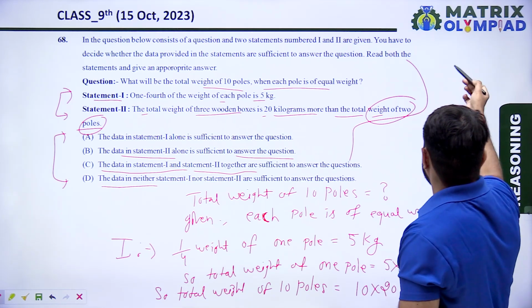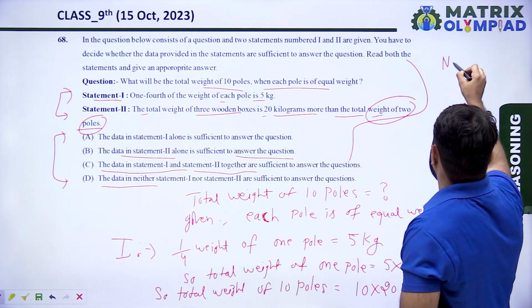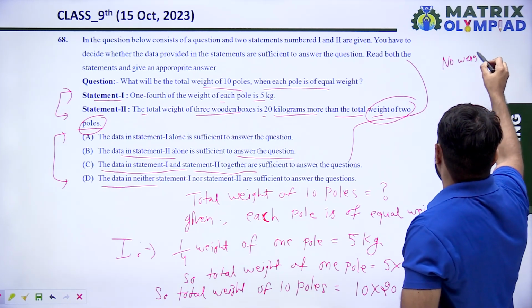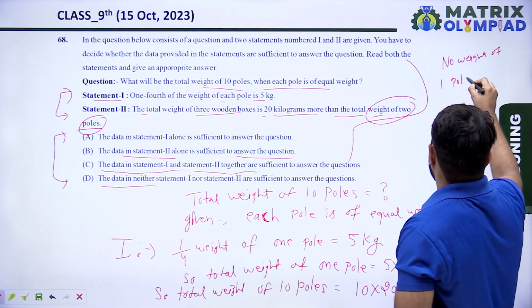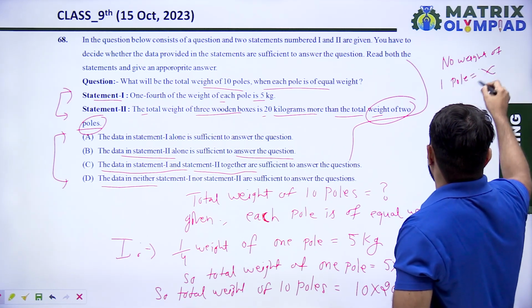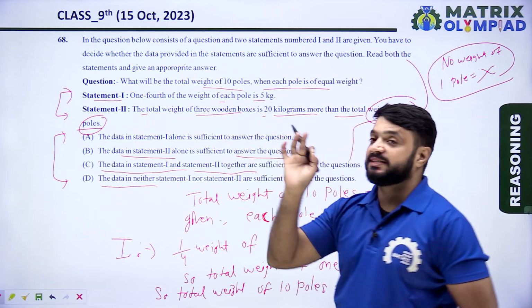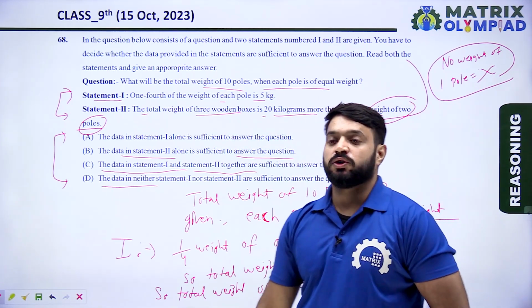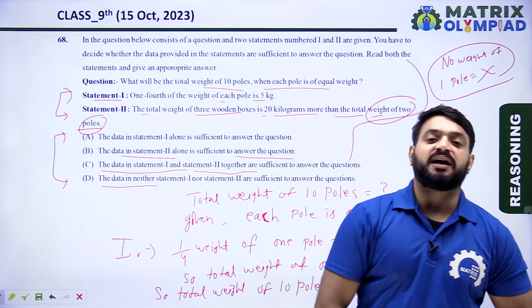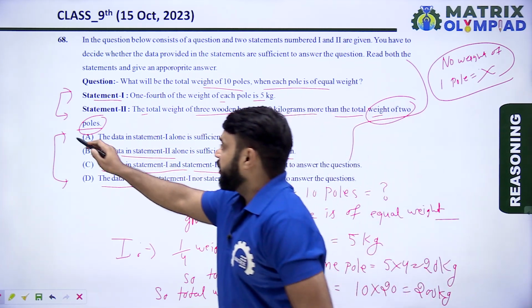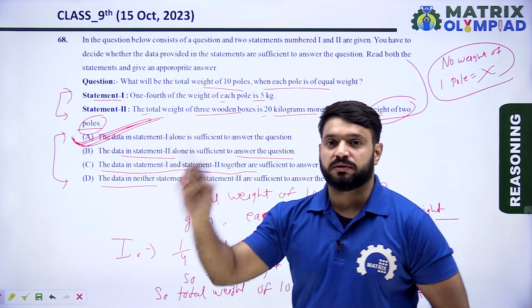So here there is no weight of one pole. It means statement second alone is not sufficient to answer the question. Only statement first alone is sufficient to answer the question. It means option A is the correct answer of this question.